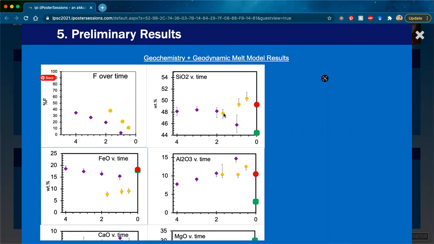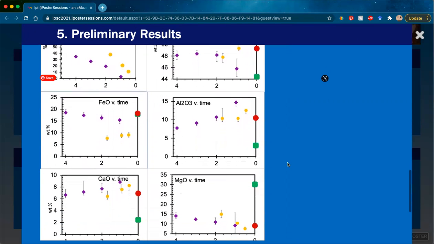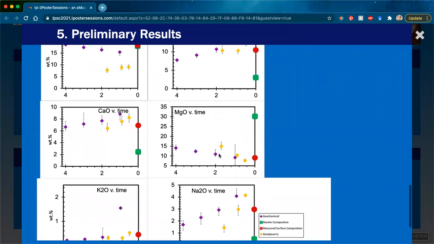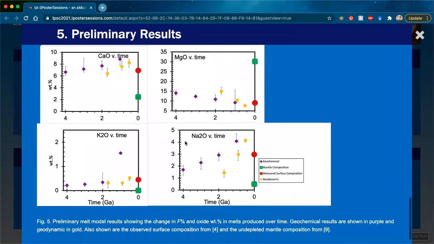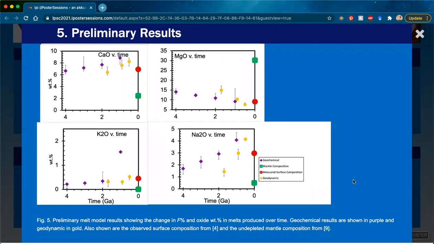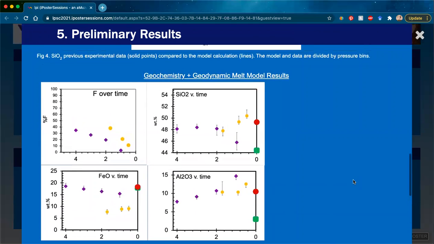However, interestingly, there is a disparity between the geochemical and geodynamic data, where the geodynamically calculated silica is actually increasing with melt. We also show the iron and the aluminum. We have calcium, magnesium, potassium, and sodium all plotted in these melt model results.